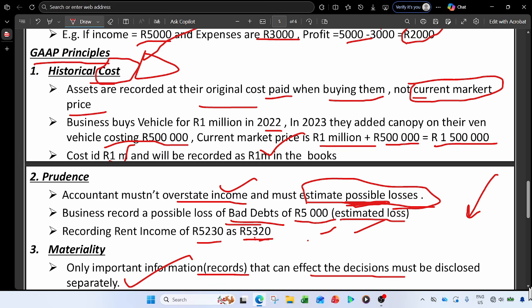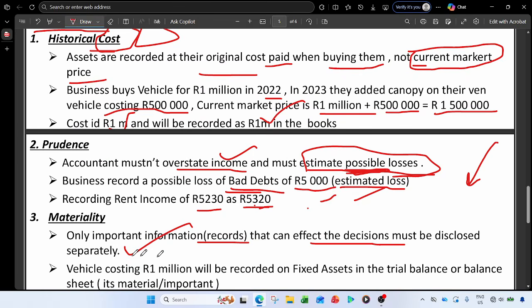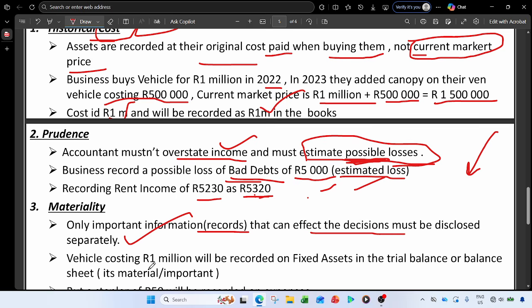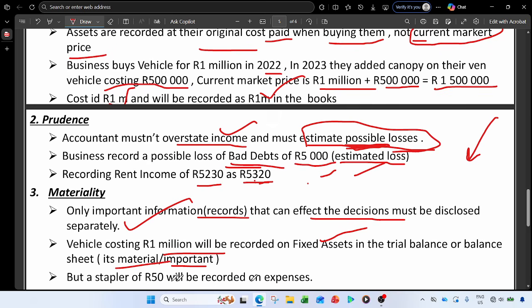So let's make an example here. We bought a vehicle costing 1 million and it will be recorded in the fixed assets in the trial balance or the balance sheet, because it is important, or it is material, right? But now maybe we bought a stapler of 50 rand and it will be recorded in expenses. Why? Because this stapler is not that important.